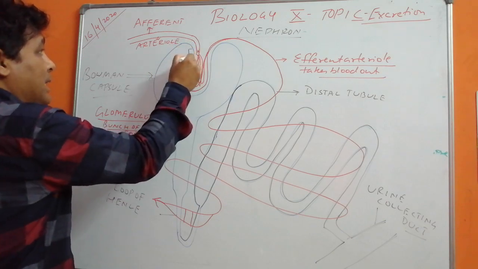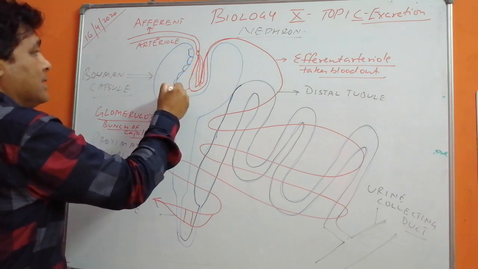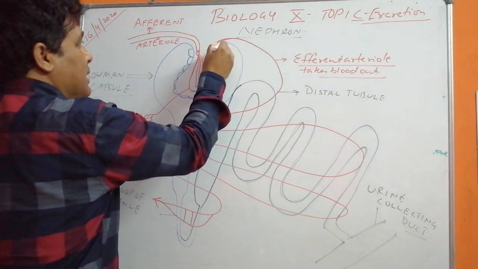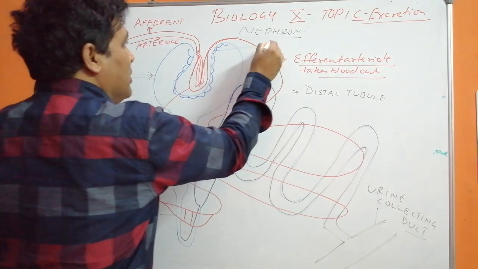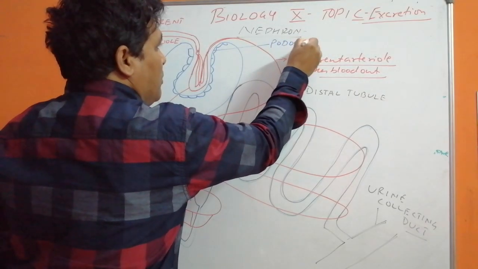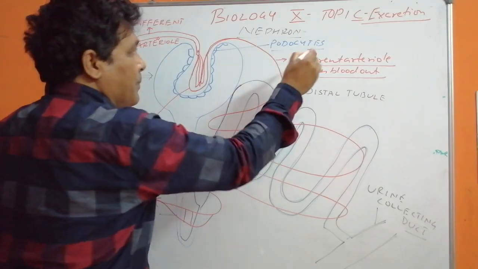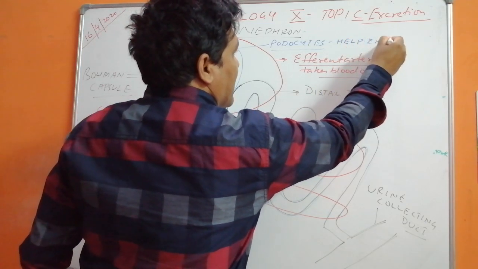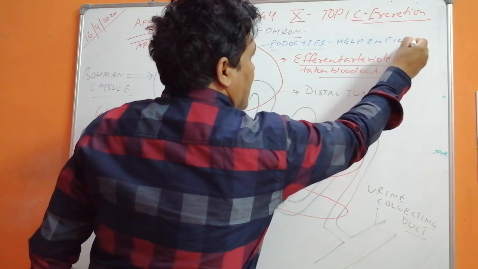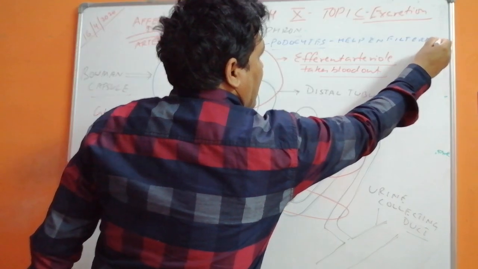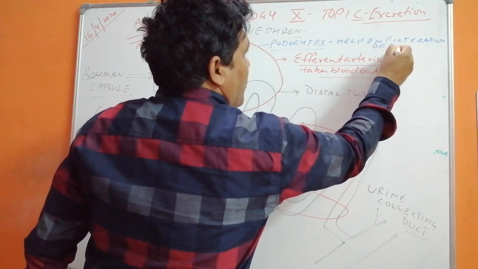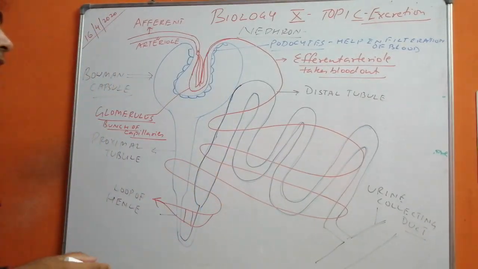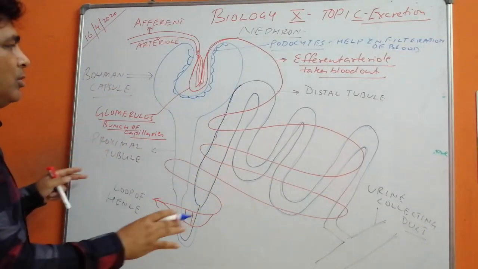The Bowman's capsule has epithelial cells. These are known as podocytes, help in filtration of blood. Now children, you have seen the whole parts.